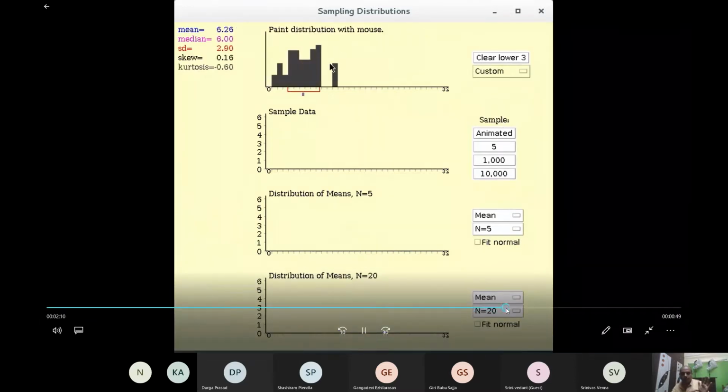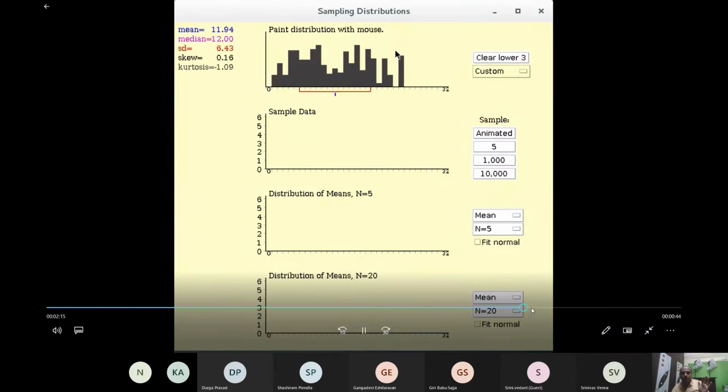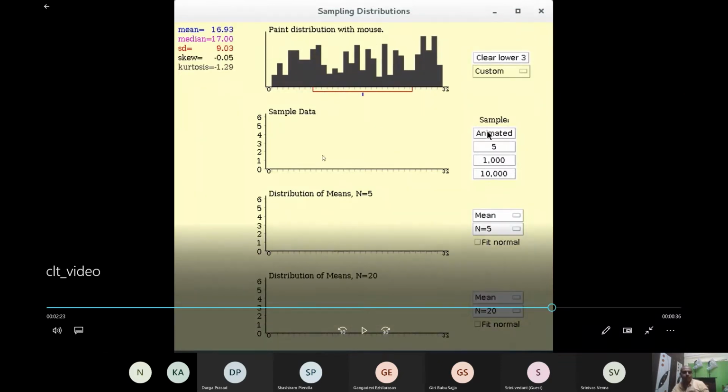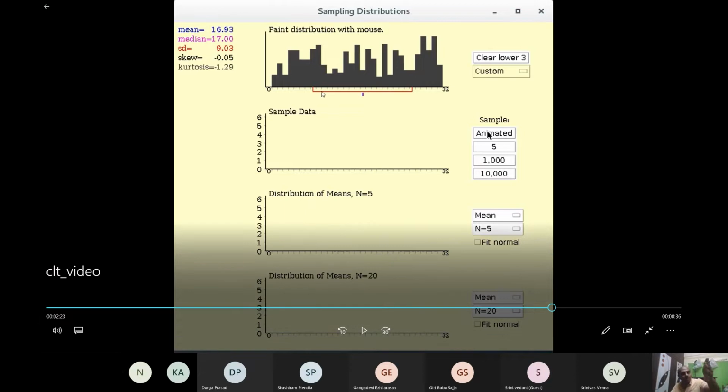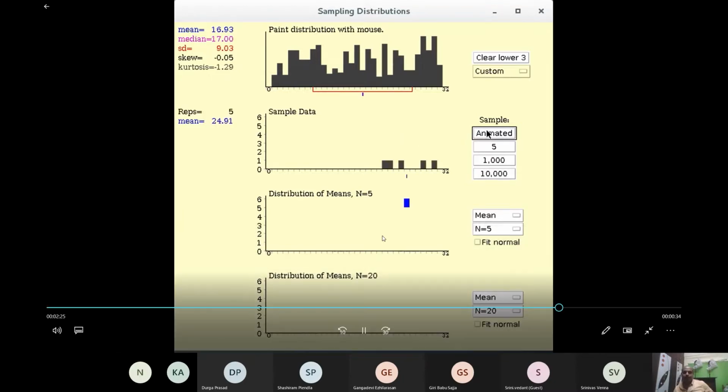I am creating a population which is not normally distributed, because it is not forming a bell curve. Now I am going to take samples from it. When I take samples of size 5, 10,000 times, and size 20, 10,000 times, even when the population is not normally distributed, the sampling distribution of means is going to be normally distributed.